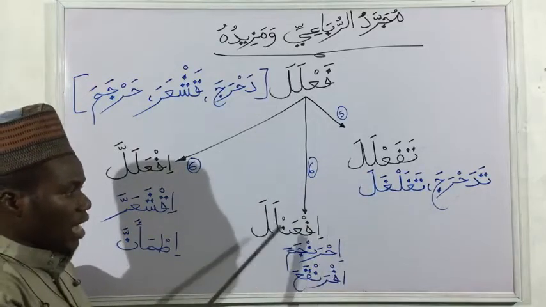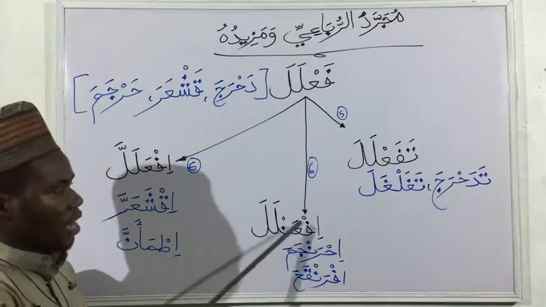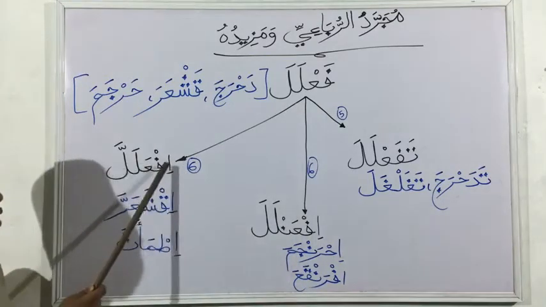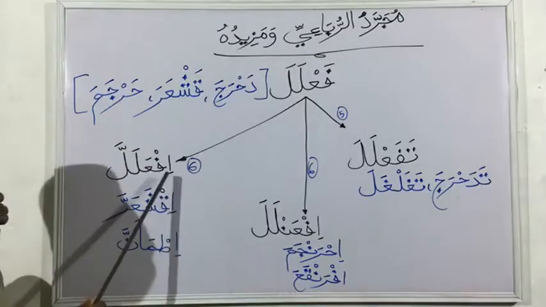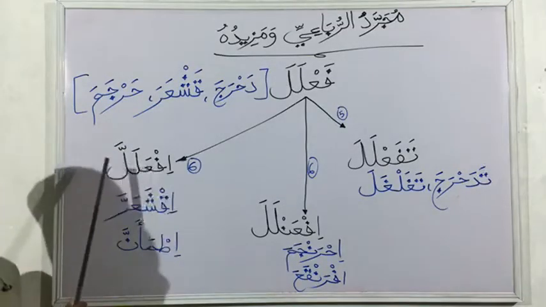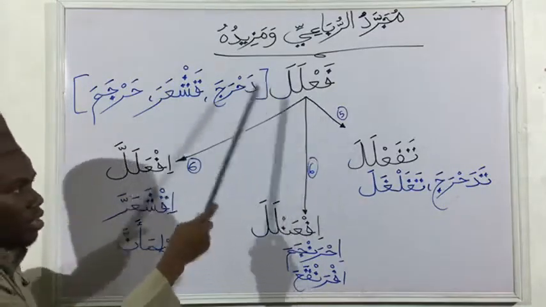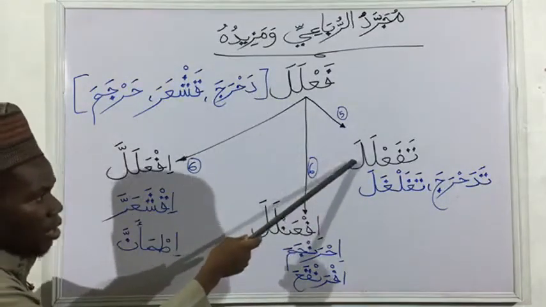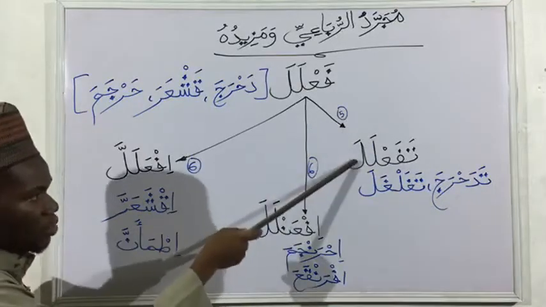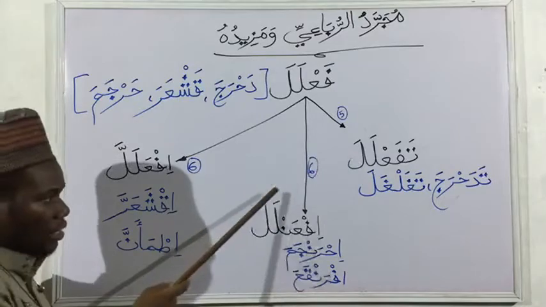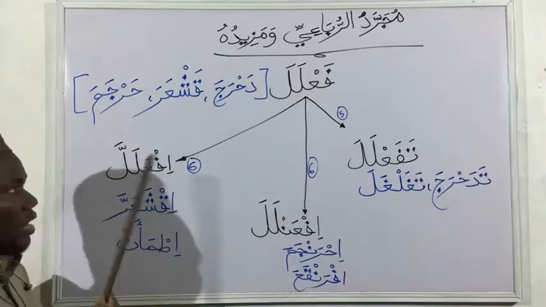Or we add two letters to it, that is alif and nun. So now it gives us what?If'anlala. Or we add an alif to it and an extra lam. So we have what? If'alalla. So fa'lala, that is the mujarrad root letters. Its mazid are either five letters or six letters. The five-lettered one is tafa'lala, and the six-lettered one can either be if'anlala or if'alalla.